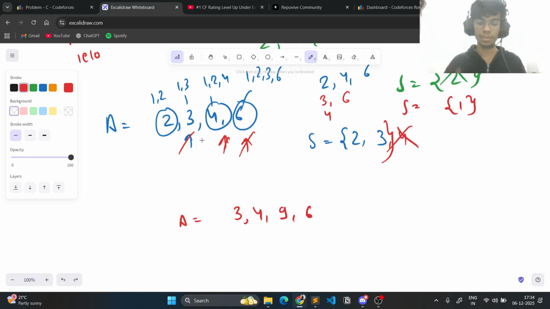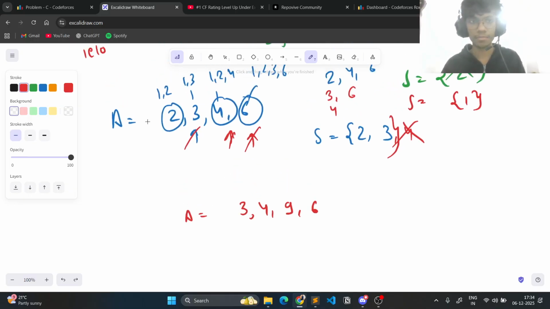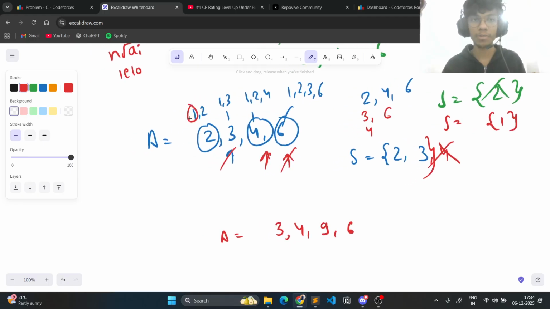So I'm saying we can actually eliminate that, and I can say that if, let's say, 1 and 2 are divisors of 2, then we can claim that we actually do not need to think about this one, because this 1 is lesser than 2, right?